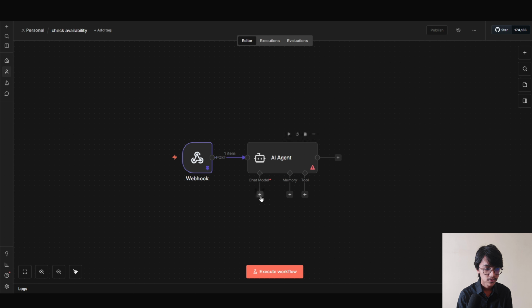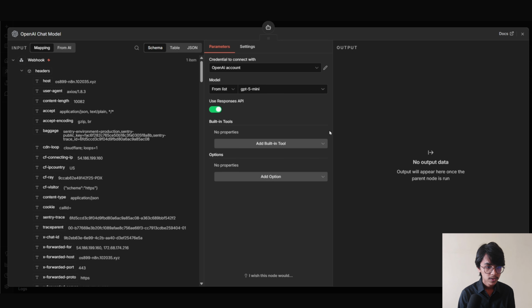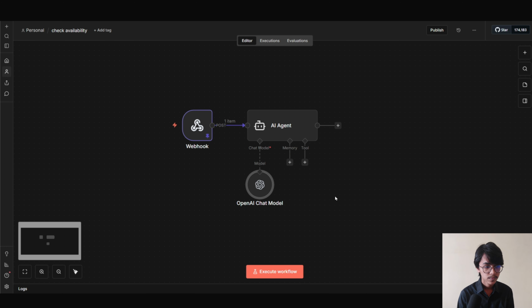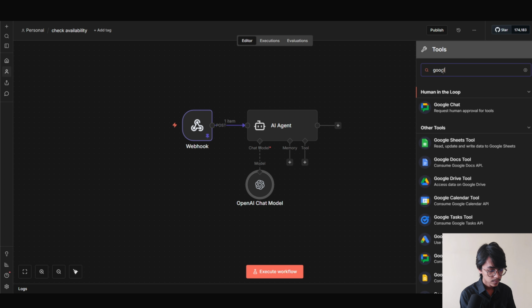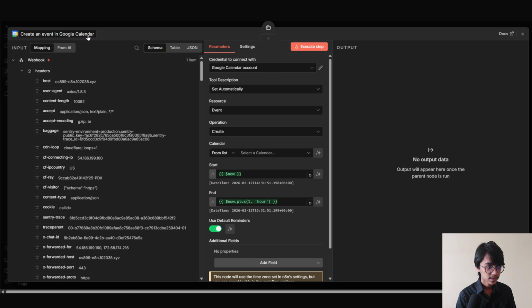Now we are gonna click on plus of the chat model. I'm gonna use OpenAI chat model. For the model, I'm gonna use GPT-5 mini. Now we are gonna click out of it. Now click on plus of the tool. Search for Google Calendar. Now select it. I'm gonna call it check availability.